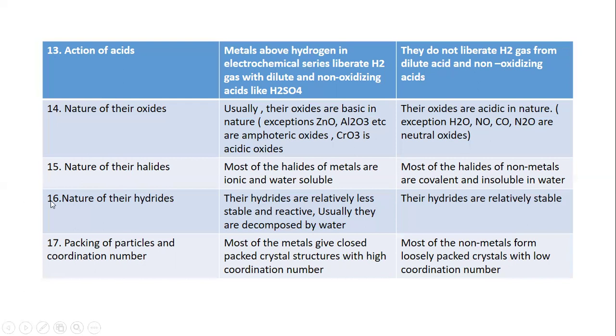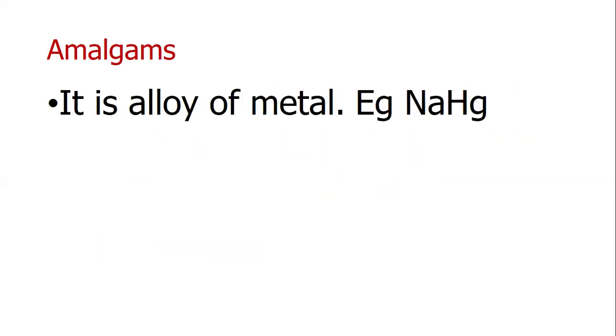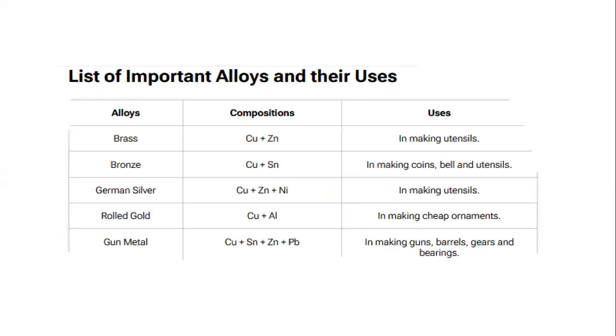Packing of particles and coordination number. Most of the metals give close packed crystal structures with high coordination number. Most of the non-metals form loosely packed crystals with a low coordination number. Alloys: a homogeneous mixture of a metal with other elements, metals or non-metals, is called an alloy. Examples: brass, bronze; copper-zinc brass, copper-stannum bronze. Amalgams are alloys of metal with mercury. Example, sodium amalgam. List of important alloys and their uses.